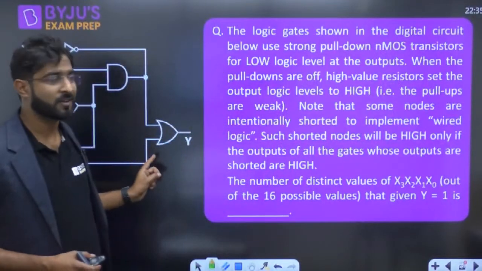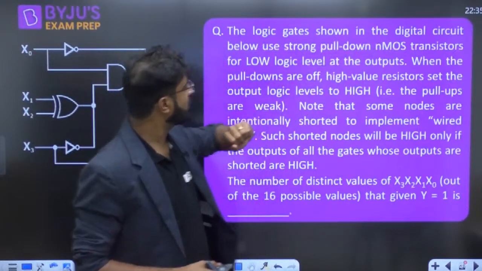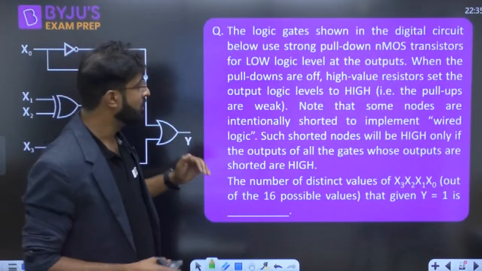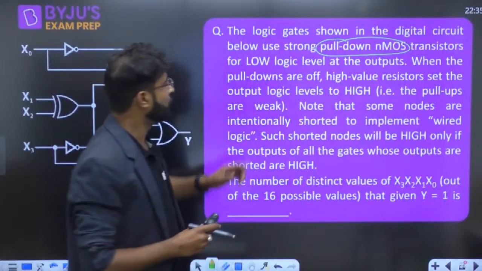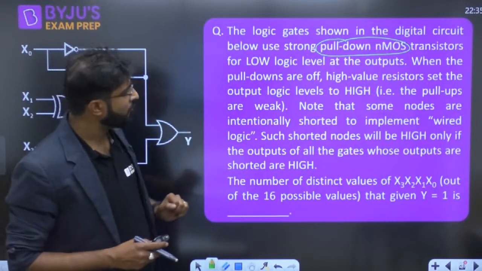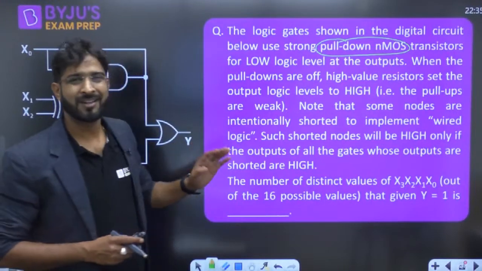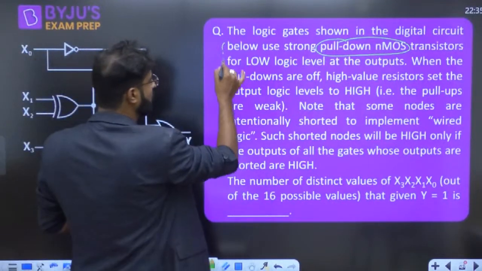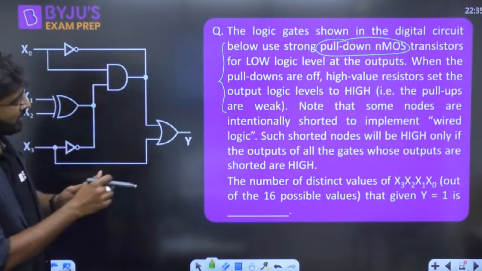But they are not asking like this. What are they asking? Sir, the logic gate shown in the digital circuit below uses strong pull down NMOS transistors for low logic level at the output. When the pull downs are off, high value resistors set output logic levels to high. It means it is just an AND gate that is given. So by this expression, if you observe, they have given just an AND gate, nothing more than that, right?